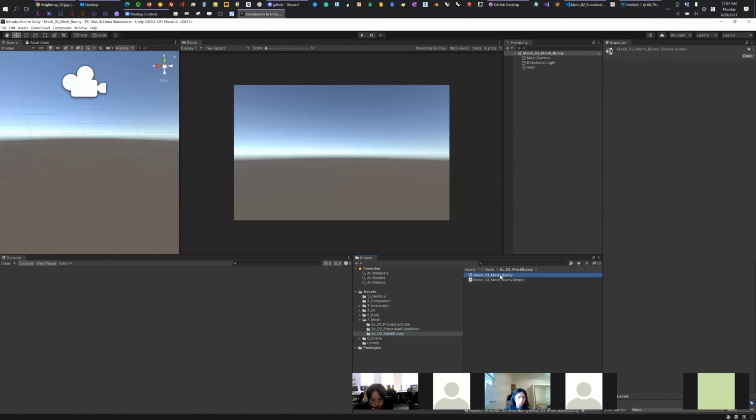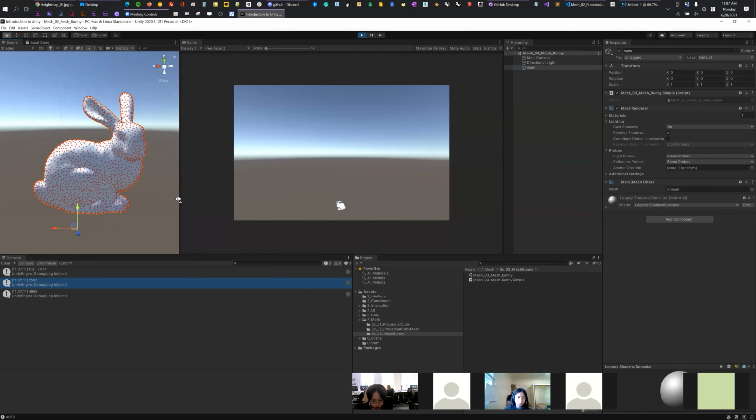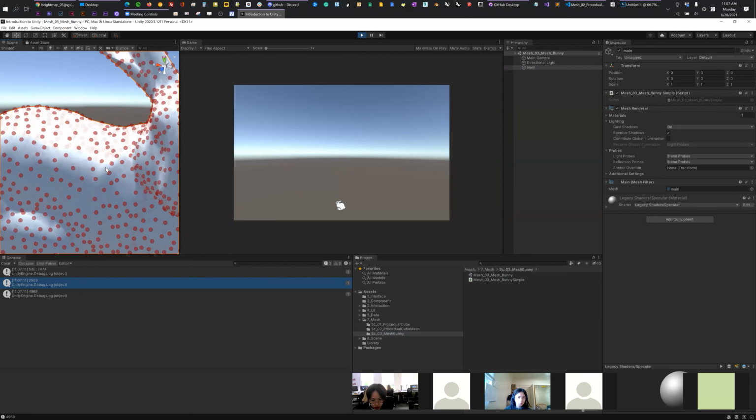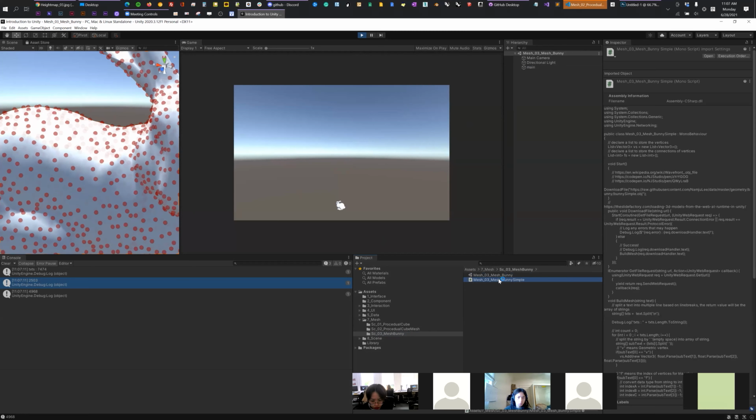So the last example for the mesh, let's play. Yeah, we have a bunny here. This looks very complicated, but again, it's simple. Vertices, connectivity, that's it. Let's open the C# file here.